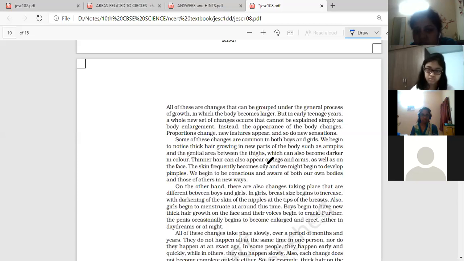Thinner hair can also appear on legs and arms as well as on the face. The skin frequently becomes oily and we might begin to develop pimples. We begin to be conscious and aware of both our own bodies and those of others in new ways. So these are the secondary sexual characters in males. Then this is for the female part.